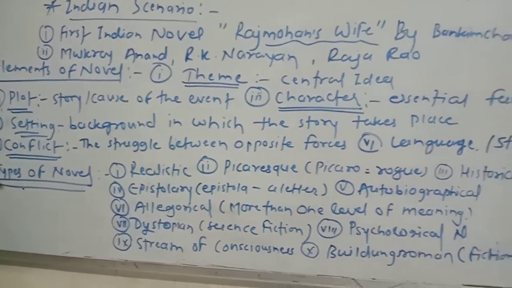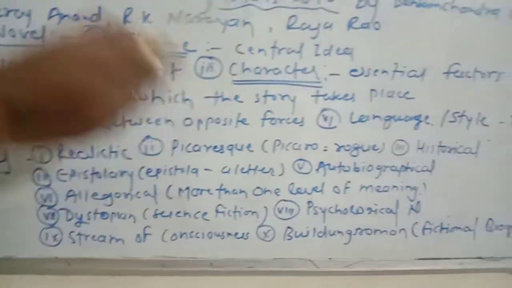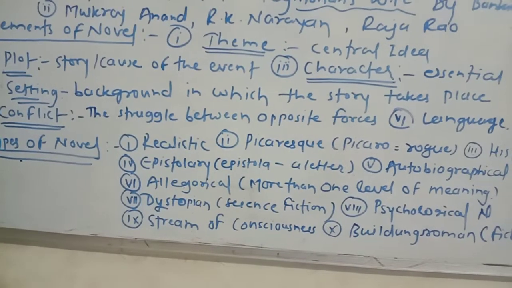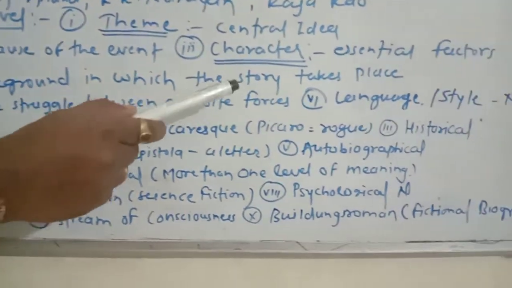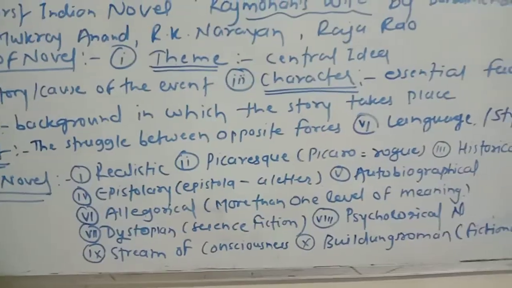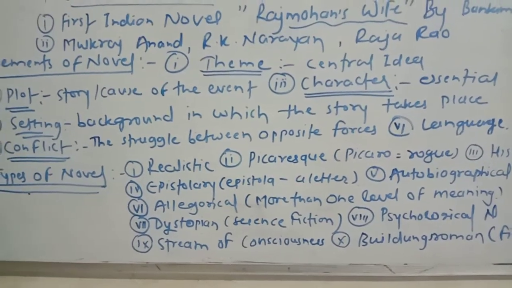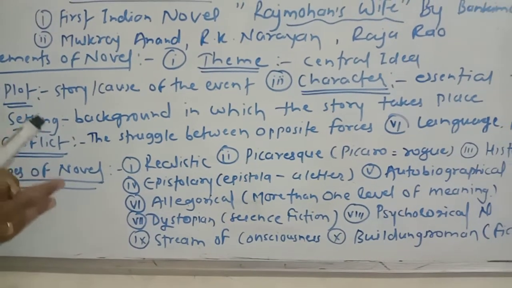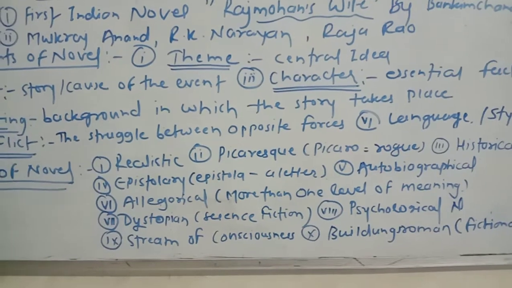Conflict means the groups in the novel, played by the particular characters, and conflict means some things happen between them which are good or bad. So conflict is actually the struggle between opposite forces, which is very important in the novel. Conflict shows people the proper way to read the novel and creates interest in it. If the conflict is very interesting, people take a lot of interest in reading the whole novel.